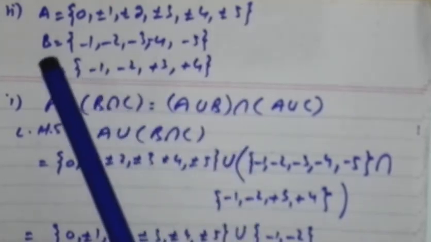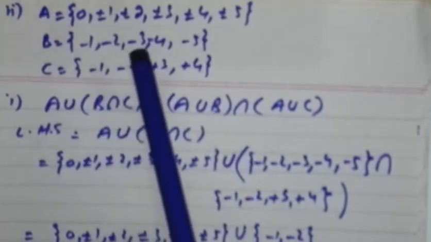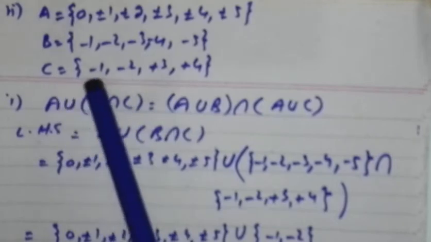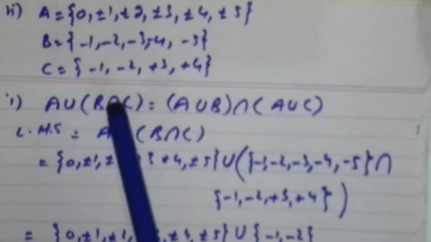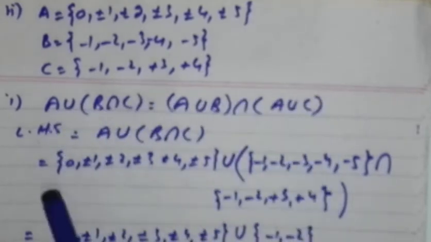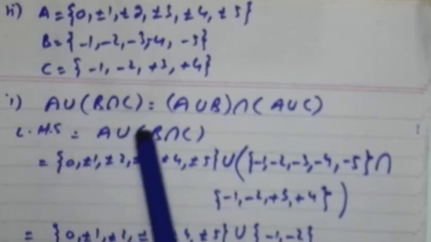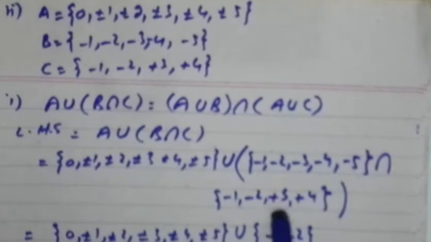Part B. Set A is 0, ±1, ±2, ±3, ±4, ±5. Set B is −1, −2, −3, −4, −5. Set C is −1, −2, 3, 4. Distributive property of union over intersection: A ∪ (B ∩ C) = (A ∪ B) ∩ (A ∪ C). Taking the left hand side, A ∪ (B ∩ C). This is set A union, this is set B intersection C. The intersection of these two is only −1, −2. Now take the union of these two sets, we get 0, ±1, ±2, ±3, ±4, ±5.